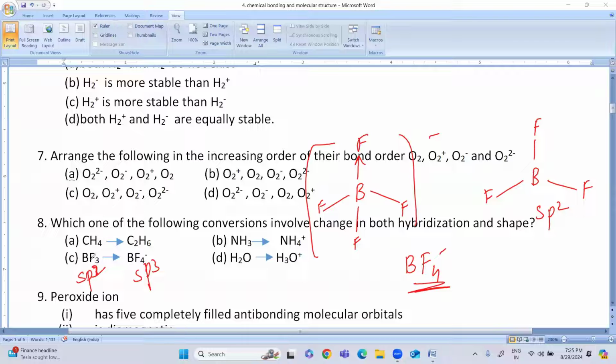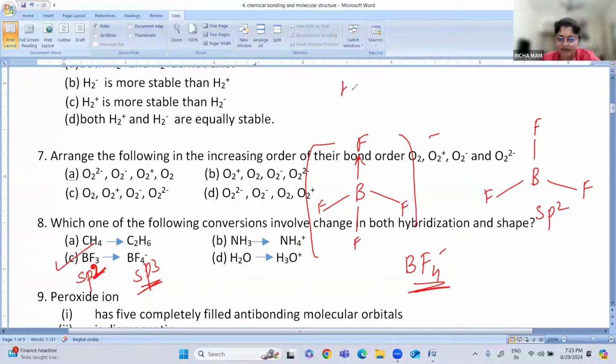So it is option number C. What they have asked is which conversion will involve both the change in hybridization and shape. BF3 is trigonal planar and sp2, and BF4- is sp3 hybridized and tetrahedral in shape. So both the hybridization as well as the shape is changing.